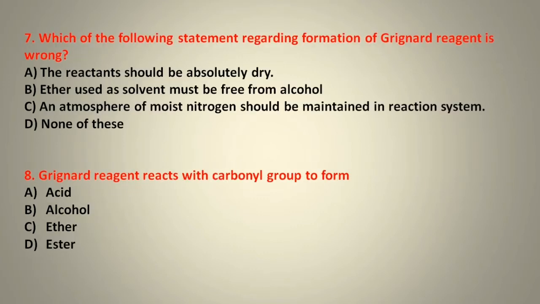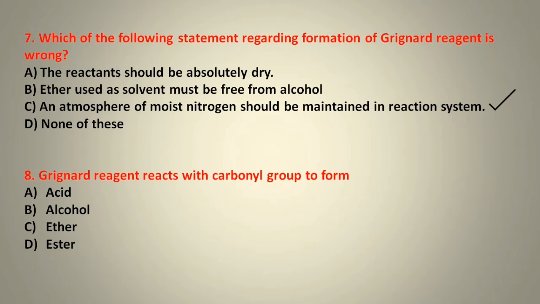Next question. Which of the following statements regarding formation of Grignard reagent is wrong? The reactant should be absolutely dry. Ether used as solvent must be free from alcohol. An atmosphere of moist nitrogen should be maintained in reaction system, or none of these. So the option number C is wrong, because an atmosphere of dry nitrogen should be maintained in reaction system.